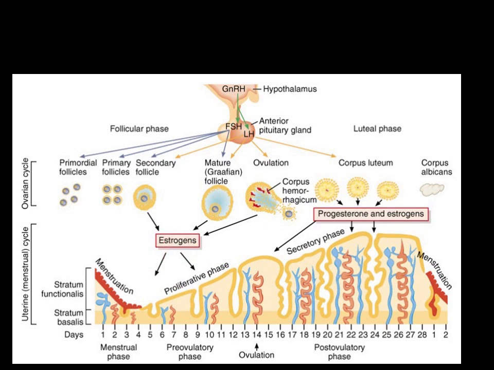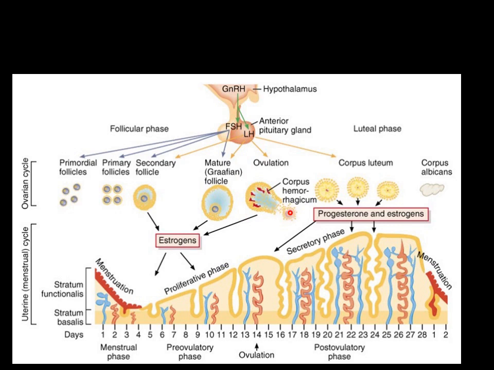Now the endometrium, under the effect of estrogen, will start to develop. Okay, and meanwhile this developing follicle will what? Will burst. Here you can see the follicle is bursting and the ovum will be released. This bursting of the follicle is due to what? Due to luteinizing hormone. What is LH? Luteinizing hormone. So luteinizing hormone is released by the pituitary gland. This follicle will burst and the oocyte will be released.